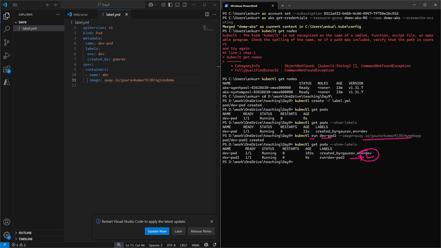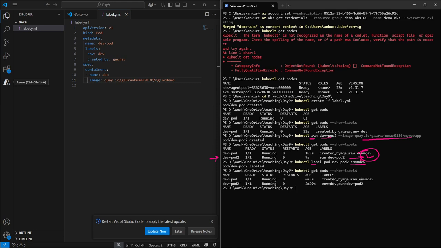Okay, so let me run a command to add a label. If you see here, what I'm doing, I have mentioned kubectl label, my pod name, which is this one, and I am adding environment=dev. Okay, I have updated the labels in my pod, and see here. Initially, it was only showing the command and my pod name, but right now it is showing the new label, which is environment=dev. Okay, this is the way to add a label.